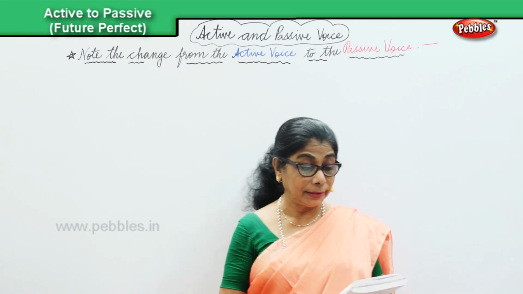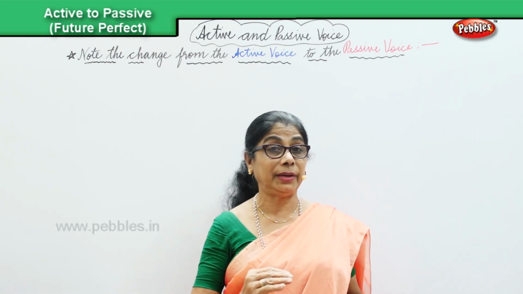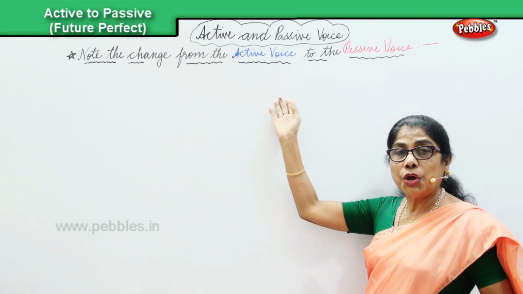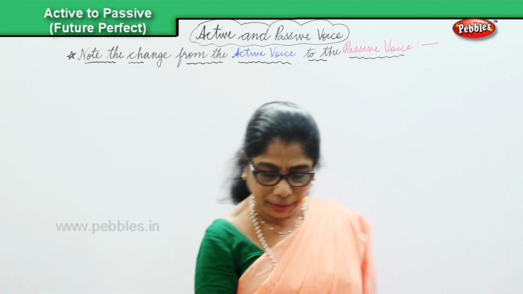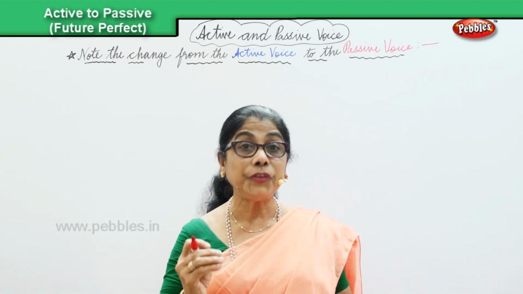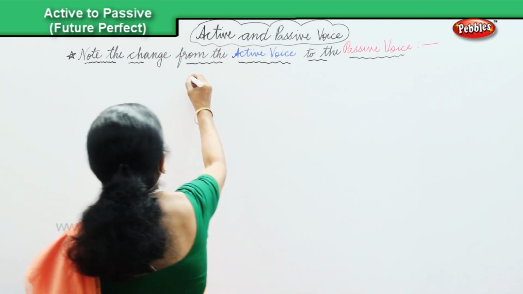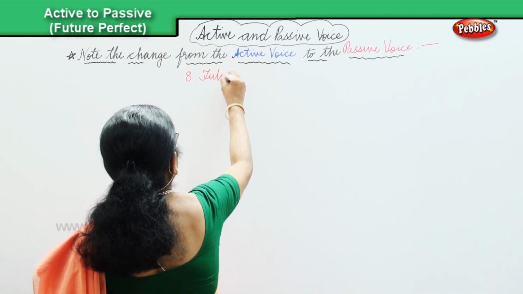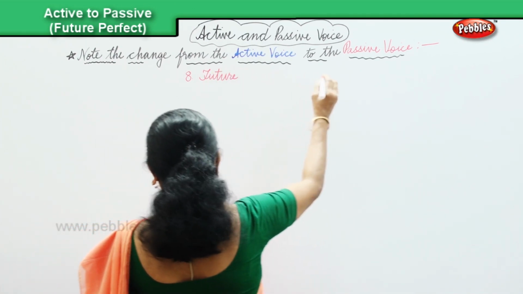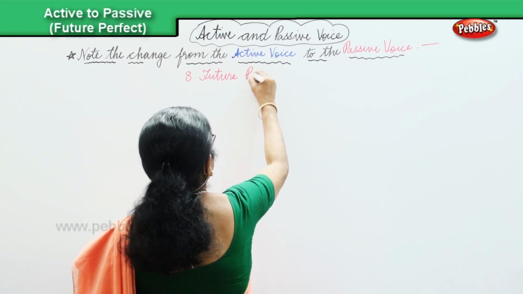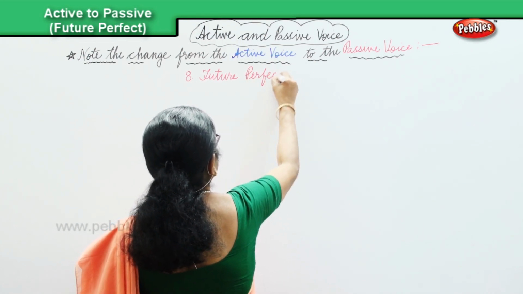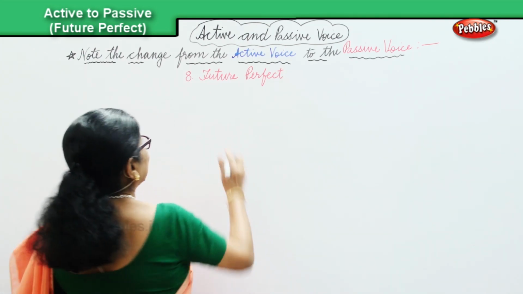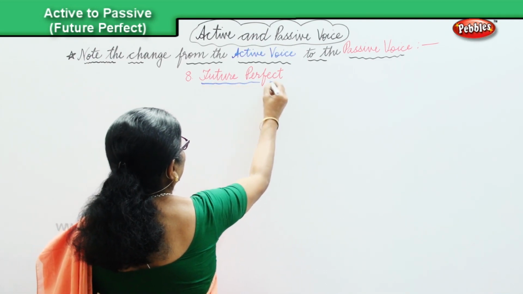Let us now look at the future perfect. Under that, a couple of sentences to look at to note the change of the active voice to passive voice. Okay? So the eighth one is future perfect. Future perfect tense, the changeover of the active into the passive. And that's what we are going to look at here.